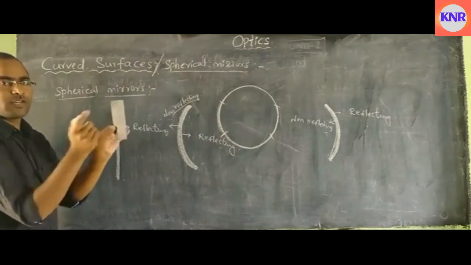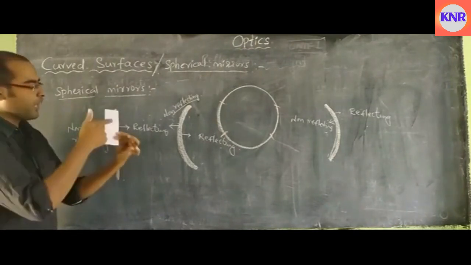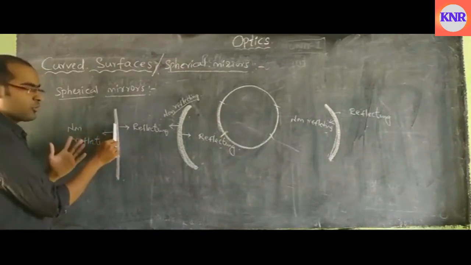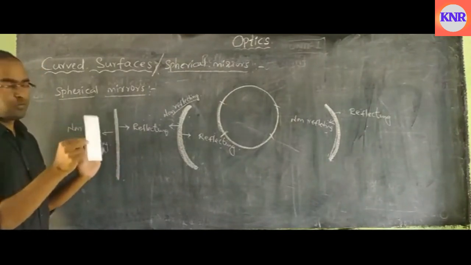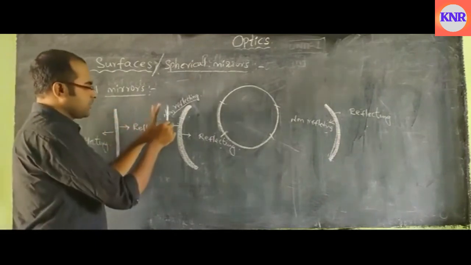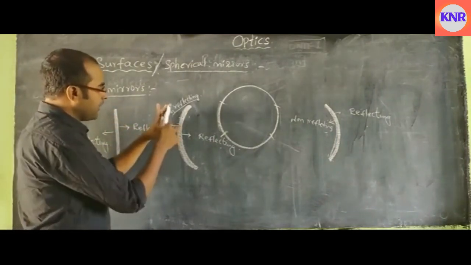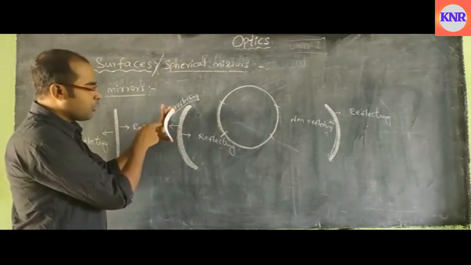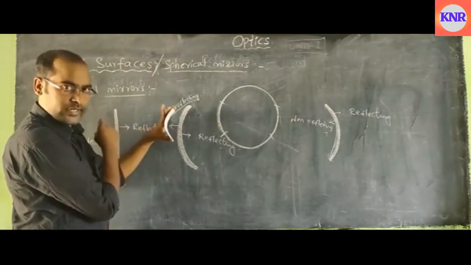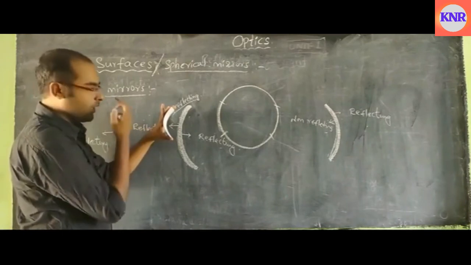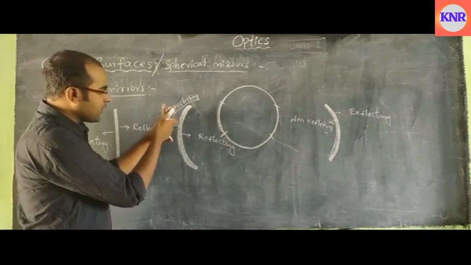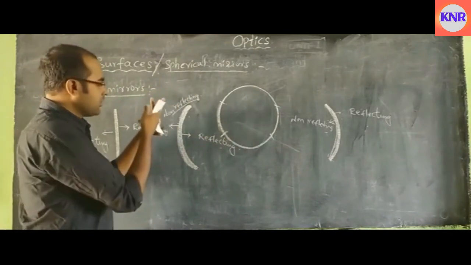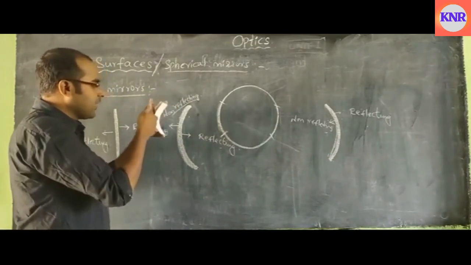The black one is the non-reflecting surface. This is a plane mirror, which we use in our homes with no problem. Now this part we have just bent like this. That means this outer surface is coated, and this inner surface is behaving as a reflecting surface. The reflecting surface is curved inward.